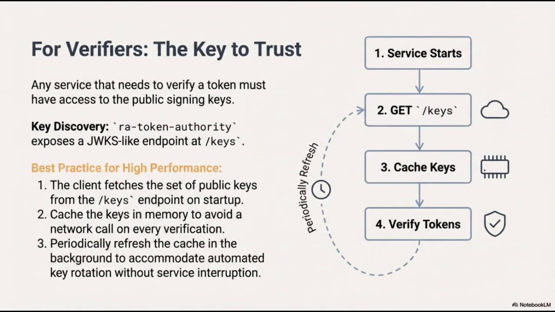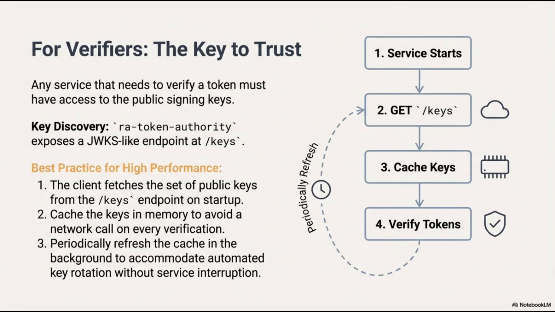For any service acting as a verifier, establishing trust is paramount. This requires consistent access to public signing keys. Our Ray Token Authority simplifies this by exposing a JWKS-like endpoint at /keys for key discovery. To achieve high performance, we recommend a 3-step implementation strategy, as shown in this diagram.